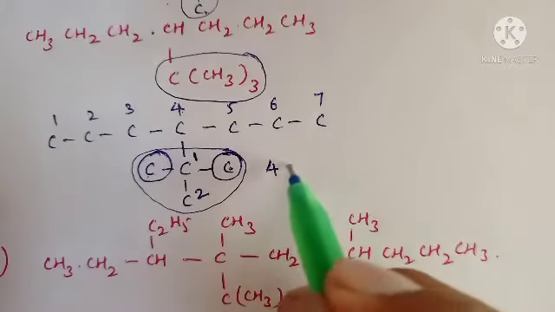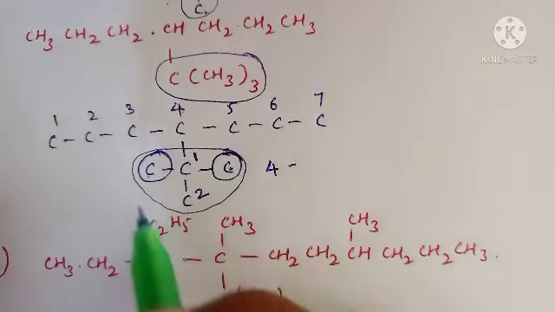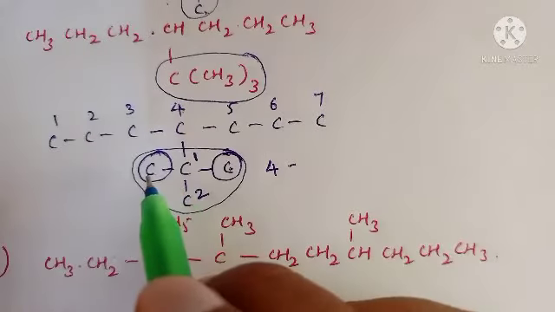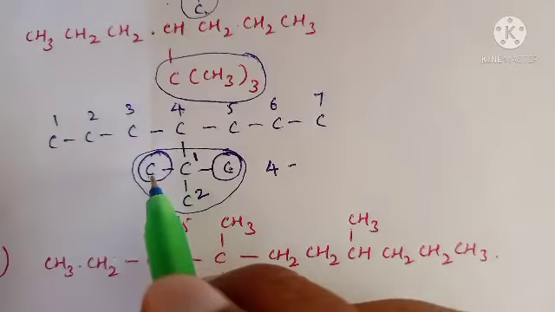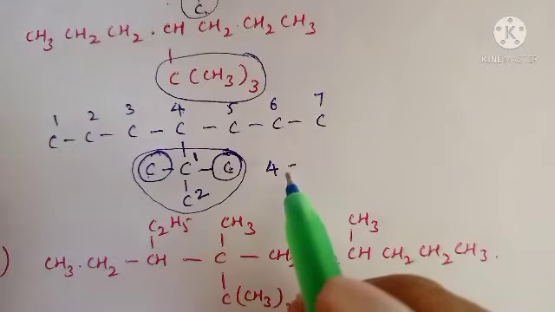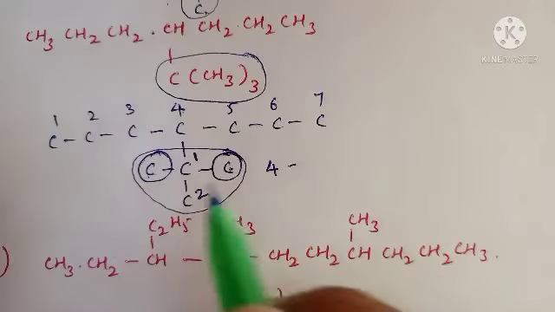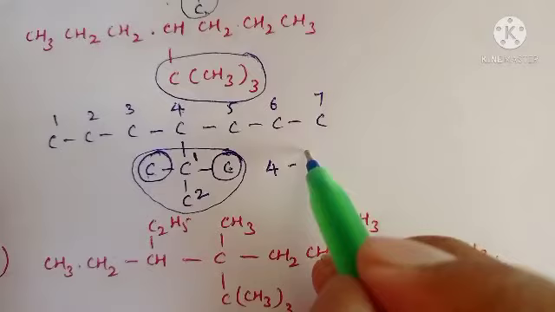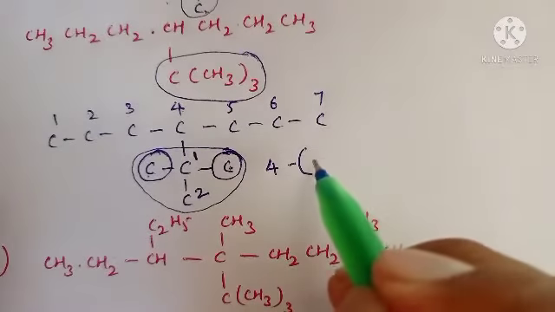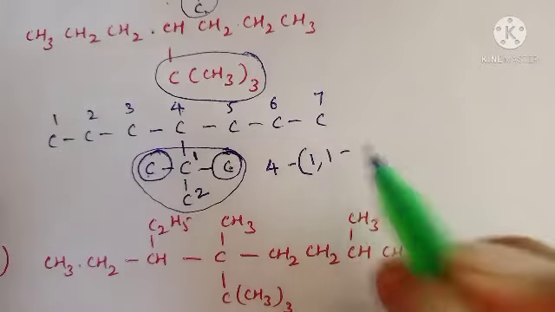So 4. Okay, but that substituent also contains two methyl groups as substituents. So generally we can write directly 4-ethyl, but in that ethyl the first carbon contains two methyl groups, so write in bracket 1,1. Why?